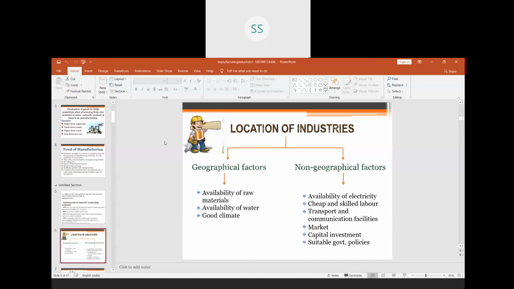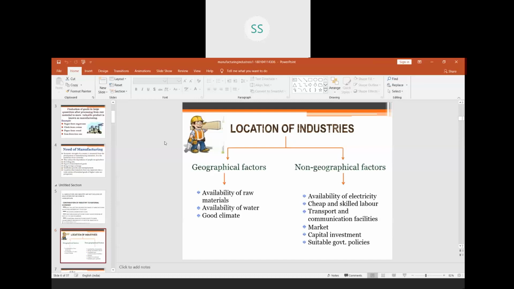Market here doesn't mean a small shop. Market here means demand. Where the demand is there, if you set up that factory, then you will get the profit. Then we have capital investment, where your investment will be least. You will try to set up an industry or a factory in a place where the investment is very low, because if your investment is high, your profit level will go down.